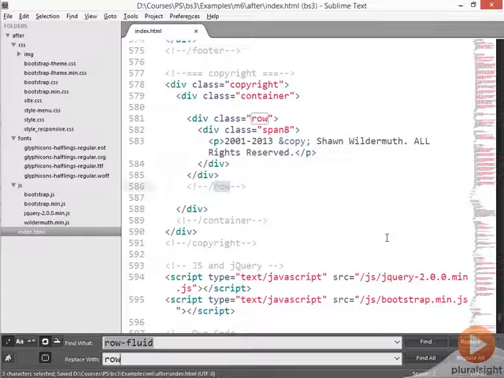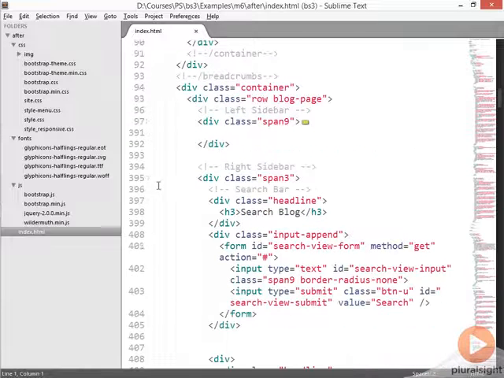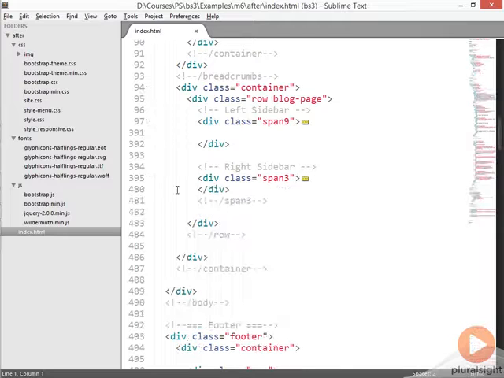So at this point, we're changing the rows by simply renaming them to the correct one. Row-fluid doesn't exist anymore. Row continues to exist, and so we're simply going to change that one. If we go back up to the top, we're going to notice right away that we've got a left sidebar and a right sidebar, much like the example we built in modules 2 through 5.